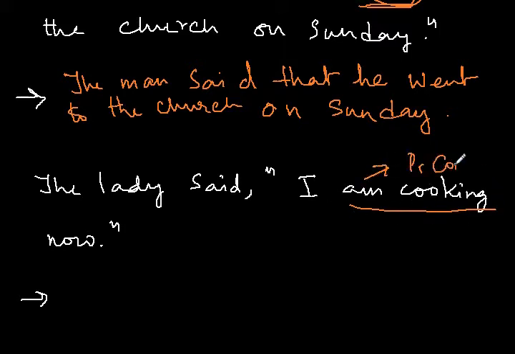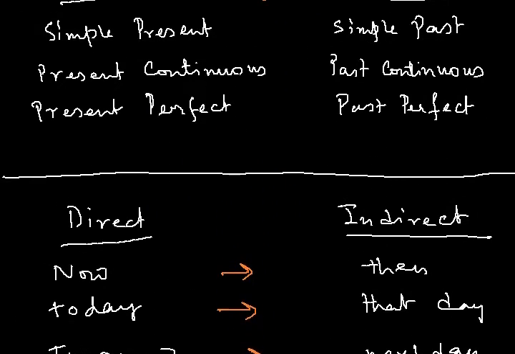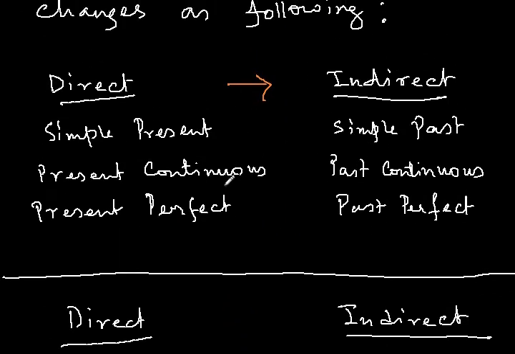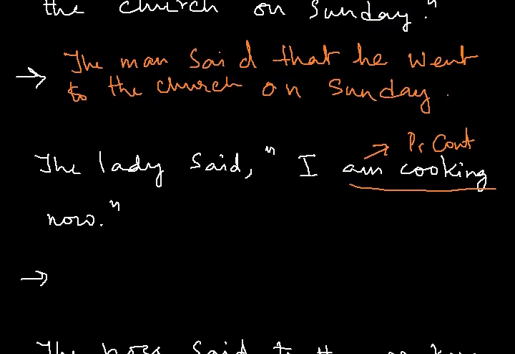Present continuous. So what to do when the second part is in present continuous? We have to change present continuous tense into past continuous. See, present continuous becomes past continuous.